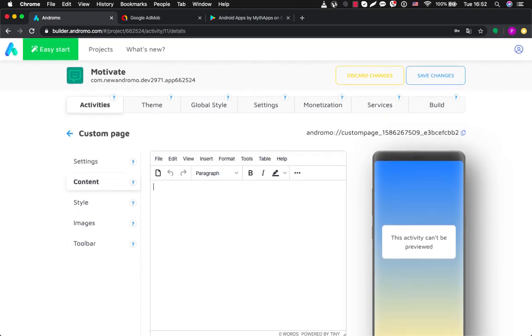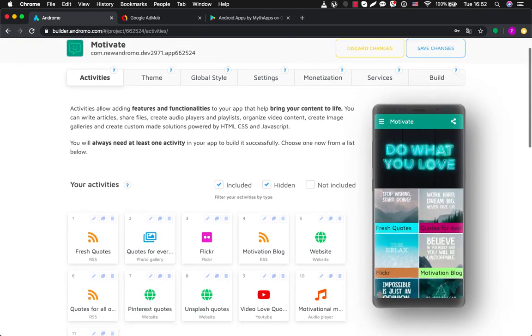custom page. It's a very functional activity, and you can insert text content here, images, and you can also insert links into the images. You can create buttons here. You can insert links to the buttons, and if user presses it, he will be directed to other activity, because each activity in Andromo has its own link, or he can be directed to external websites.